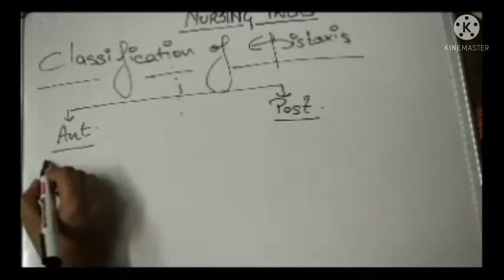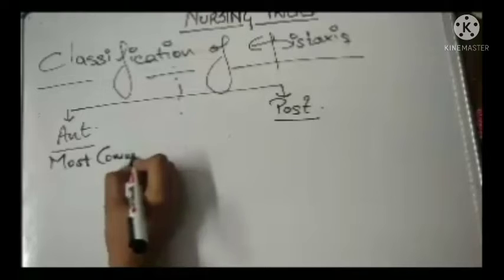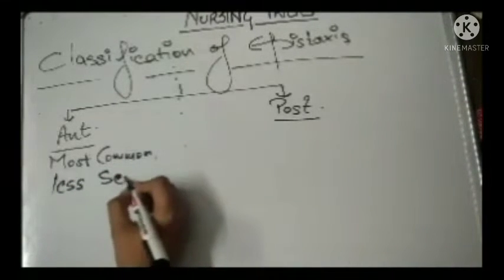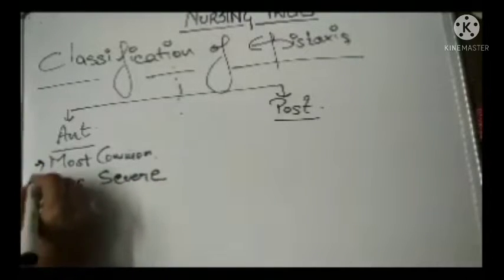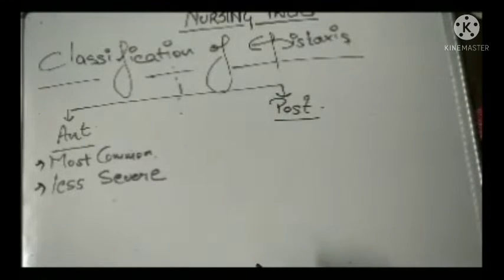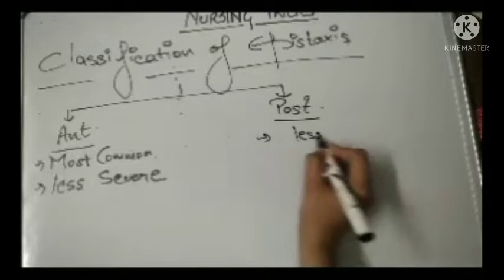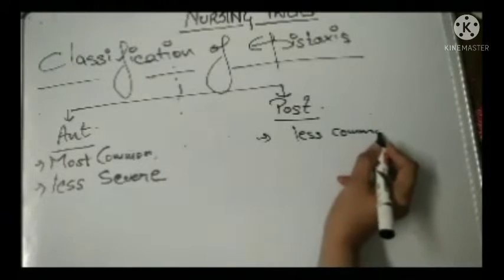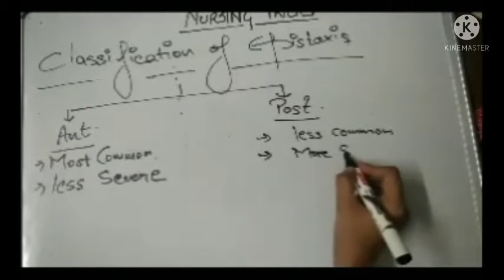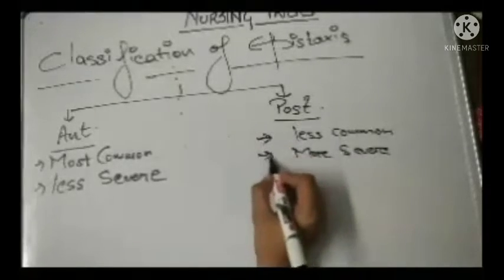So we can write here, it is most common but very less severe. And if the rupture is anywhere in the posterior area of the nose, this is very less commonly seen, and it is more severe because it involves some pathology behind the condition.